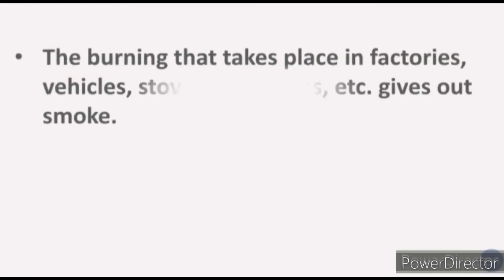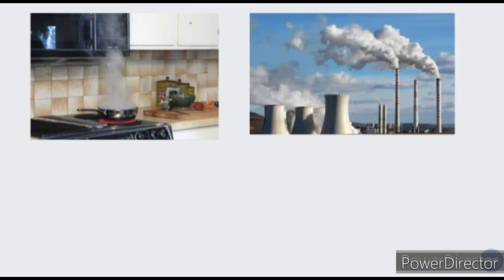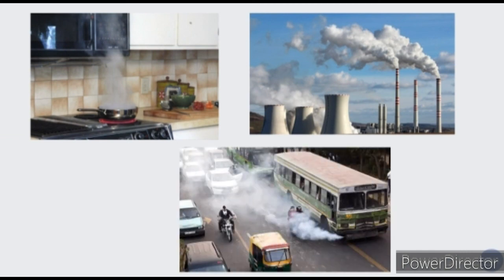Now one fact and then we will end up with the lesson. Now you know that the burning that takes place in factories, in vehicles, stoves, in kitchens, etc., gives out smoke, which gets mixed with the air. When you cook something, whatever smoke comes out, it mixes with the gas. From factories also, the chemicals release smoke. And while you go on the road, vehicles also give out smoke, and these are harmful for us. They get mixed with the air.